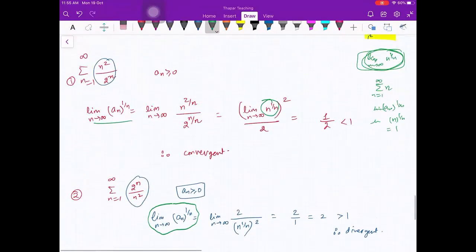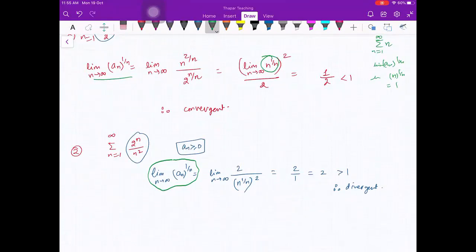Excuse me, ma'am. What is the intuition behind this method? Yes, I will tell you, beta. I am planning that I will ask you to try that. What is the intuition? In the next class, I will tell you. Everybody should understand. For example, in the ratio test, I gave you a rough logic of how we get a convergent or divergent series. Similarly, you should think about the root test also. I will give you a hint that you can try comparing it with the geometric progression.